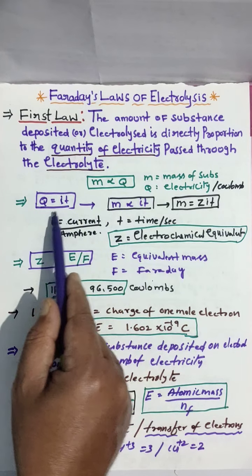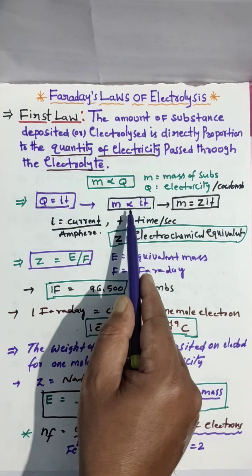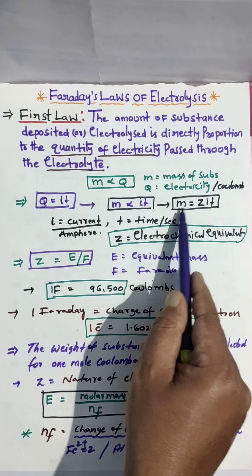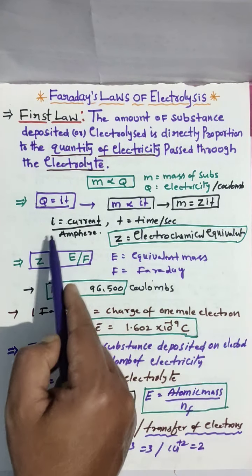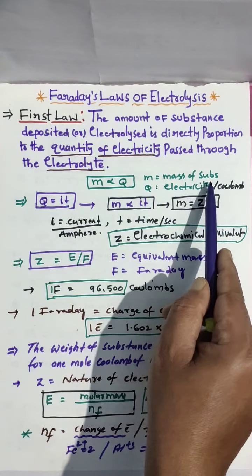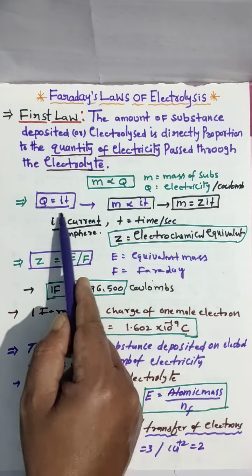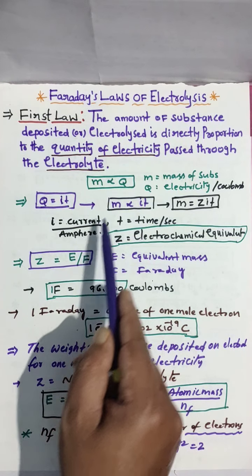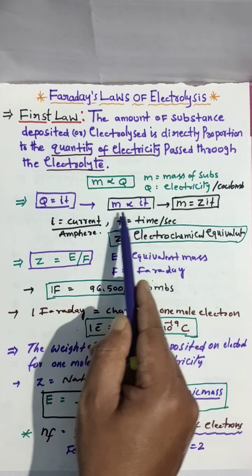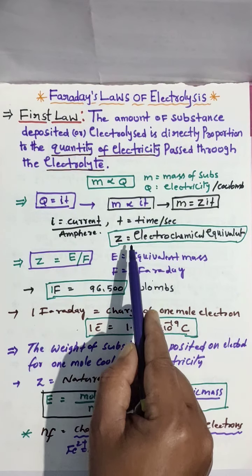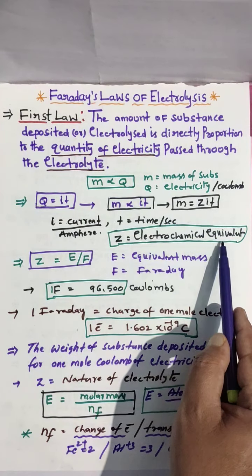You know very well Q equals IT. That's why M is proportional to IT. You have to remove the proportionality and you get M equals ZIT. Here M is the mass of substance, Q is electricity in coulombs, I is current in amperes, T is time in seconds, and Z is the electrochemical equivalent.